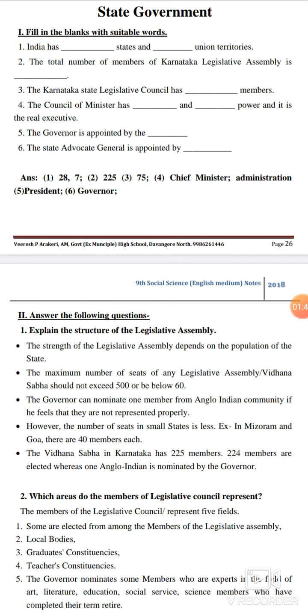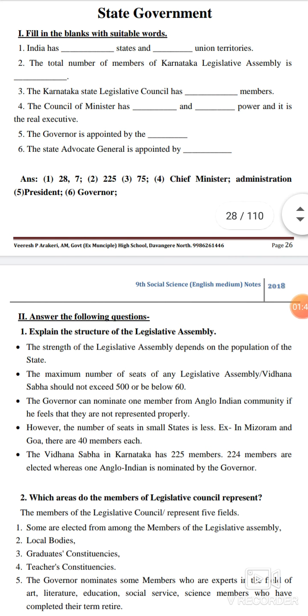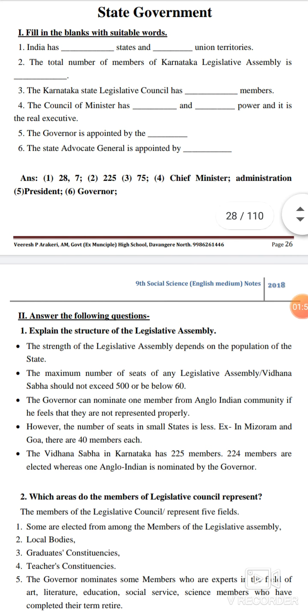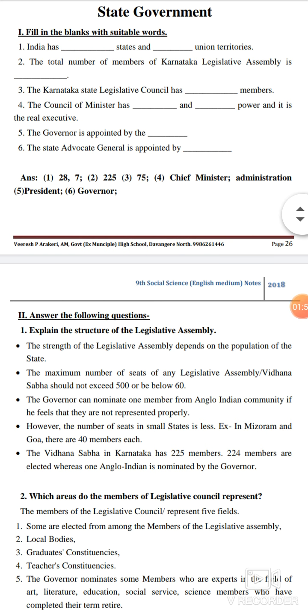The Governor is appointed by the President. The State Advocate General is appointed by the Governor.